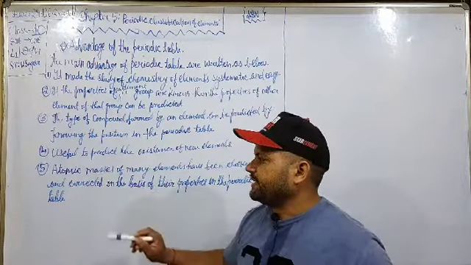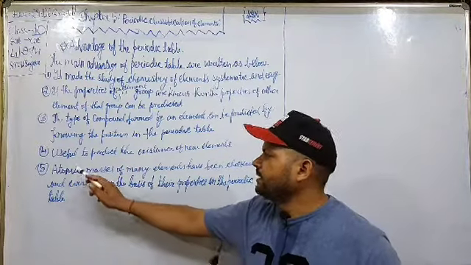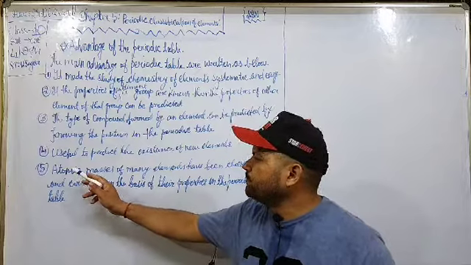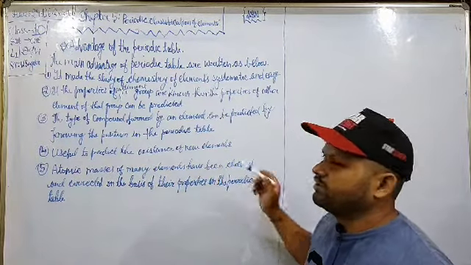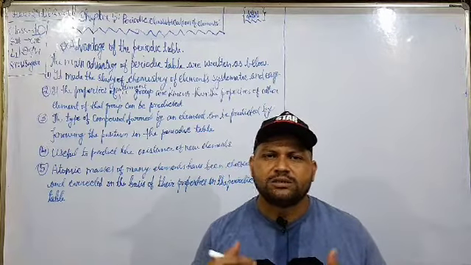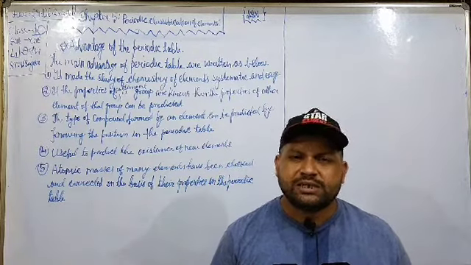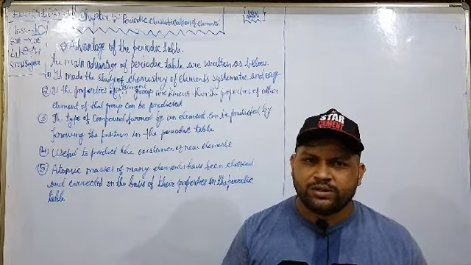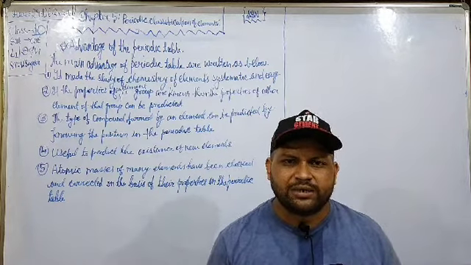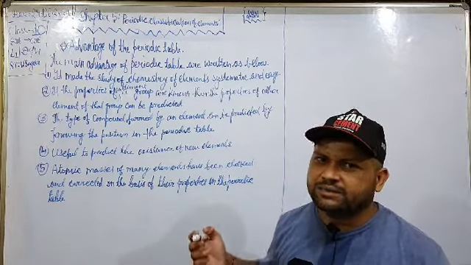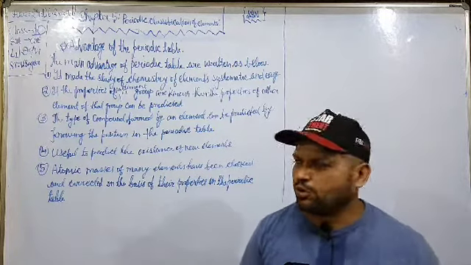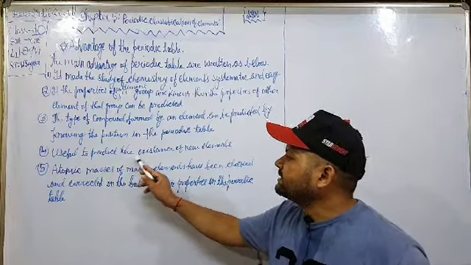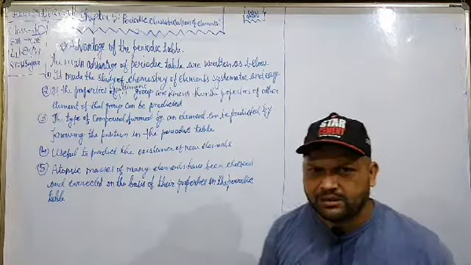The fourth advantage is very useful. And why is it useful? Because it is useful to predict the existence of new elements. If new elements exist, then with the help of this periodic table we can decide where these elements can be kept in the modern periodic table. So it is useful to predict the existence of new elements.